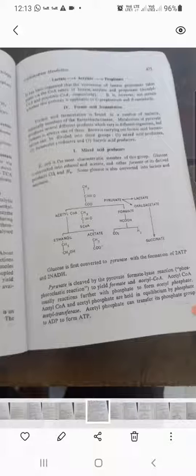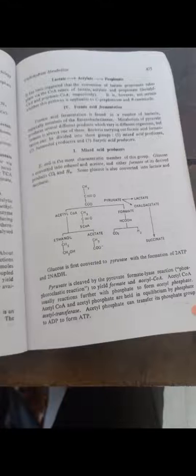Acetyl-CoA usually reacts further with phosphate to form acetyl phosphate, and acetyl-CoA and acetyl phosphate are held in equilibrium by phosphate acetyltransferase. Acetyl phosphate can transfer its phosphate group to ADP to give ATP. Now acetyl-CoA gives you acetate and ethanol, depending upon the conditions the organism is in.